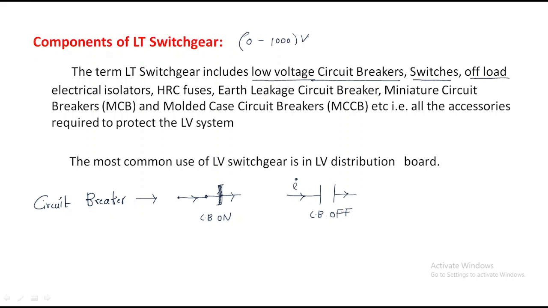Off-load electrical isolators isolate the system, but off load, without the load, and HRC fuses. Next, earth leakage circuit breakers, miniature circuit breakers and molded case circuit breakers. To protect the LV system, we are using this combination of all these equipments. All these equipments are known as the LT switchgear simply.